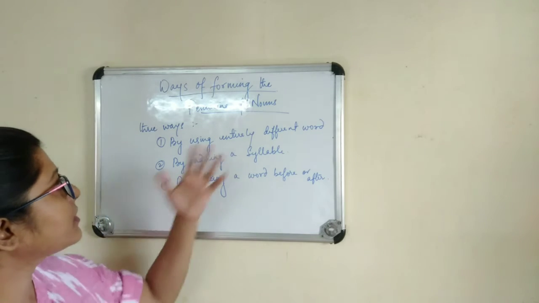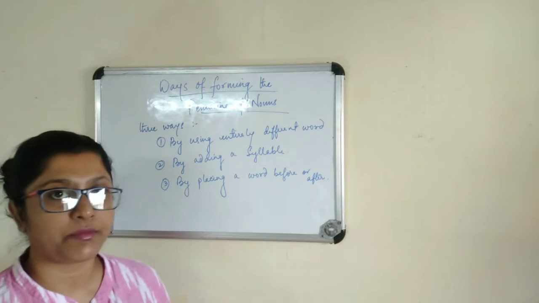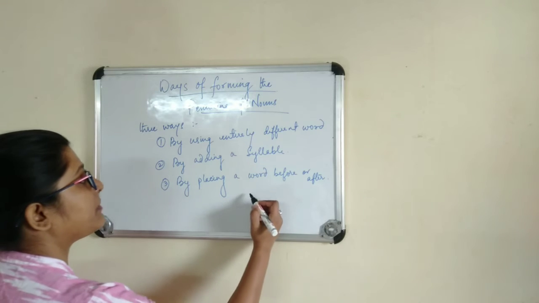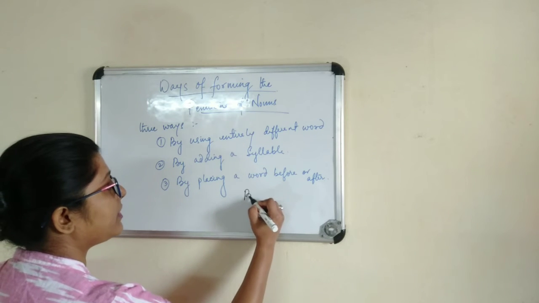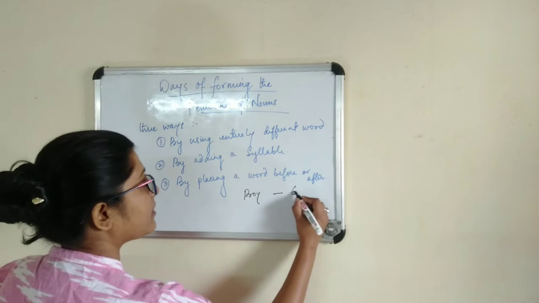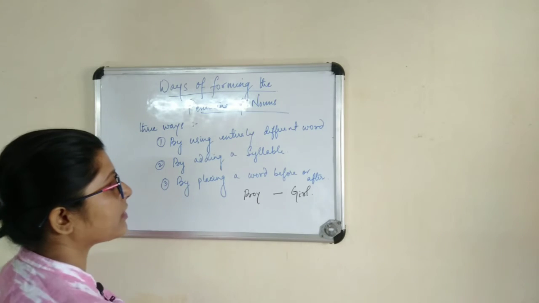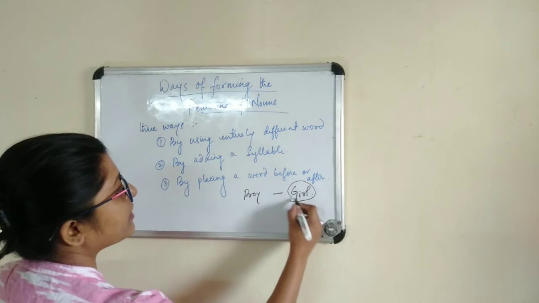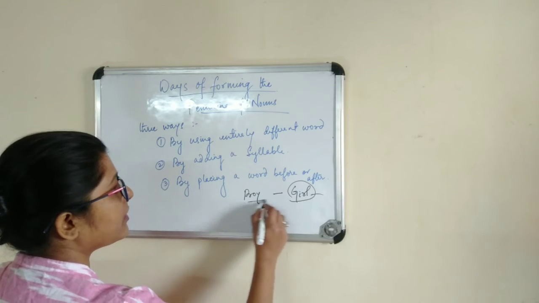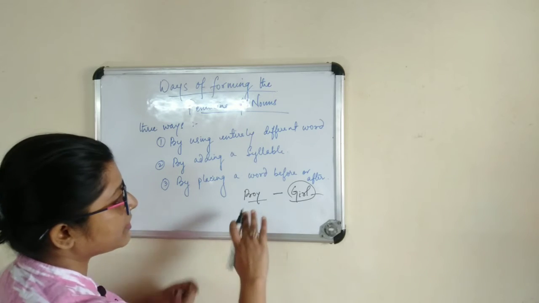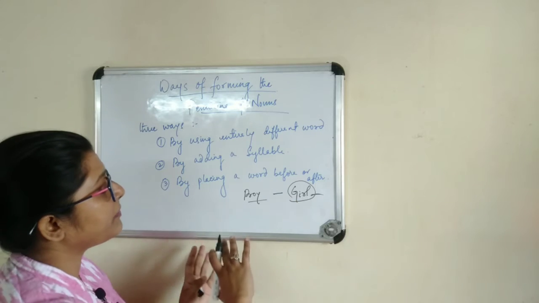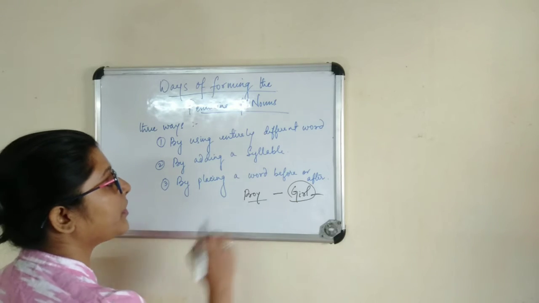Let's go for an example. The first one is an entirely different word. So for example, let's say the masculine is a boy. For that, the feminine will be a girl. So here it is an entirely different word. The feminine of this boy, this girl, which is the feminine of the noun, is a completely different word than that of boy.